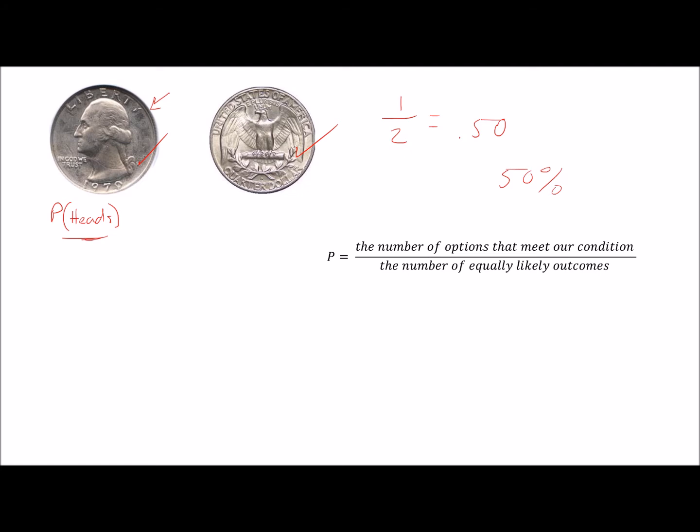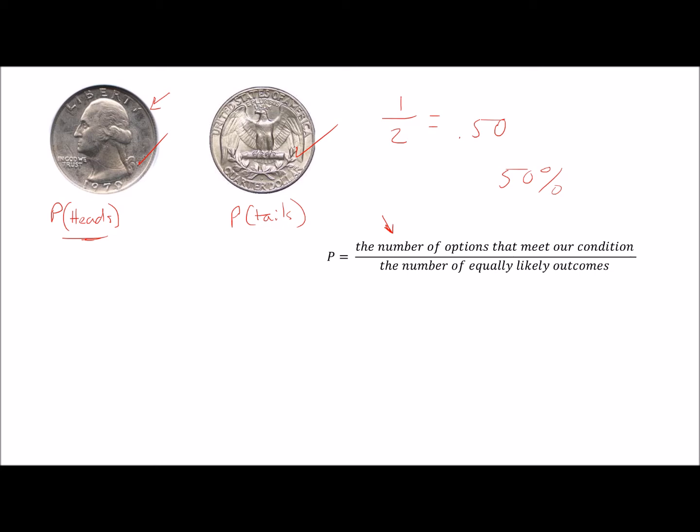Now let's say we decided to go with the probabilities that we call tails. Okay, well the probability, that's a P, of tails, well that would also be 50%. Why? Because the number of options that meet our condition is 1. The number of equally likely outcomes is still 2. So that would also give us the 50% chance.